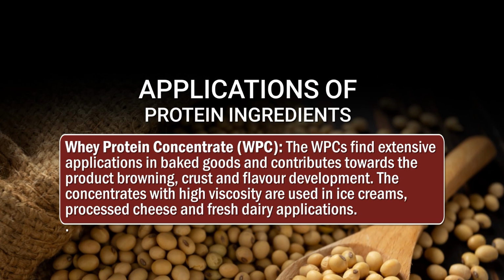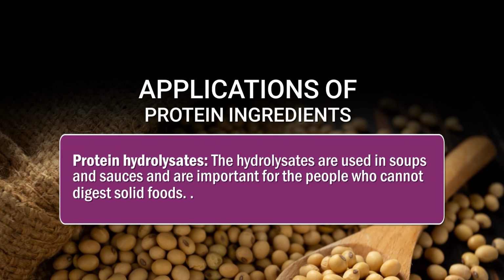Concentrates with high viscosity are used in ice cream, processed cheese and fresh dairy applications. Then protein hydrolysates are used in soup and sausages and are more important for people who cannot digest solid foods. So those are some important applications of protein ingredients.